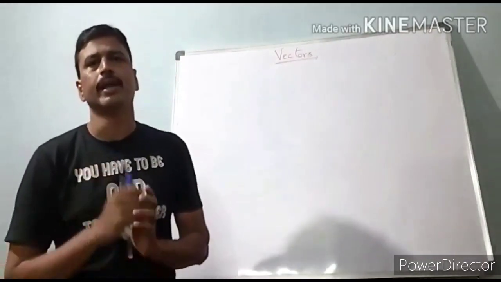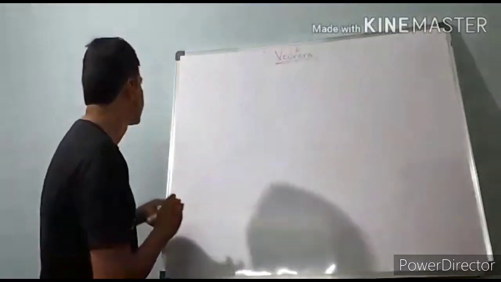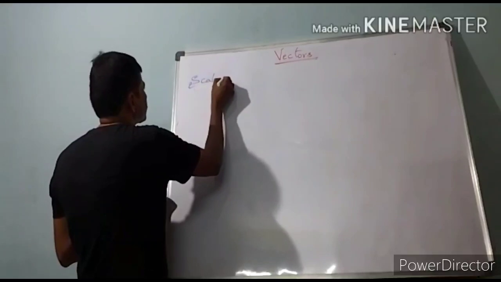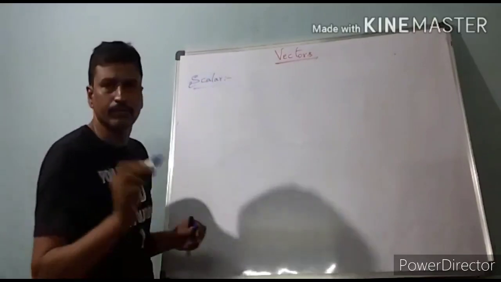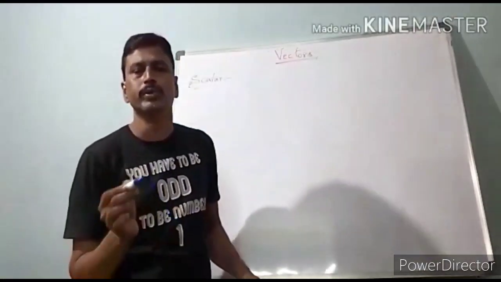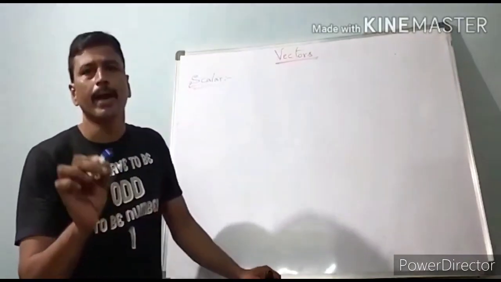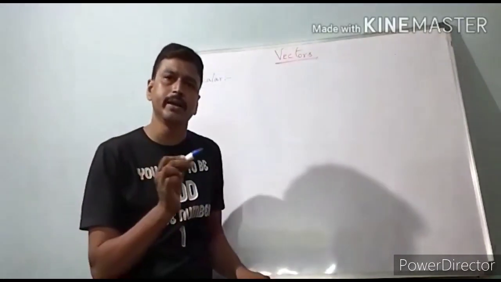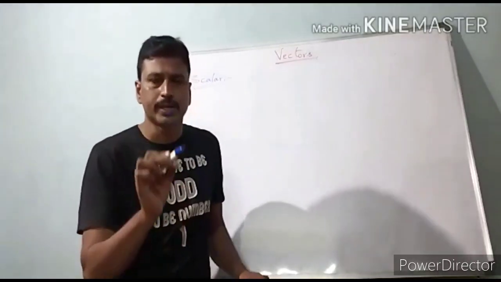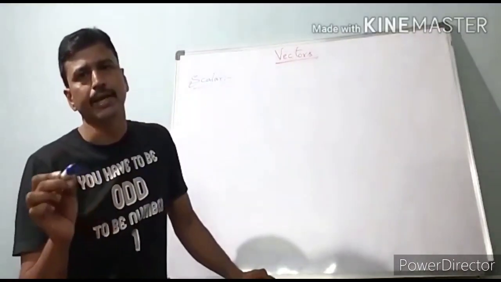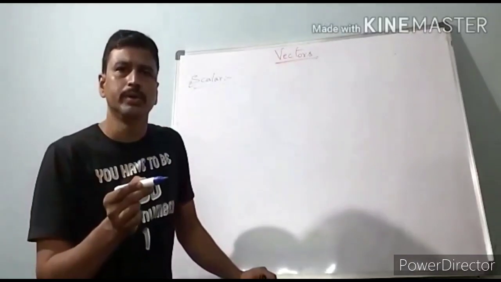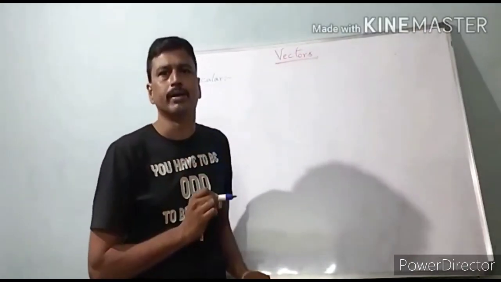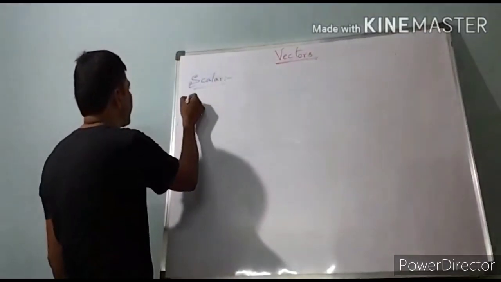What is scalar? A physical quantity which has only magnitude but not direction is called a scalar. Example: